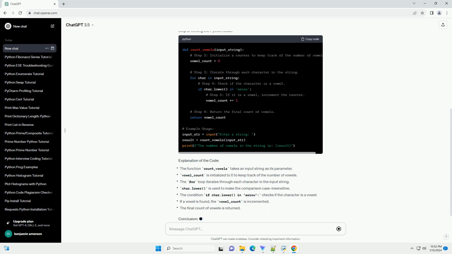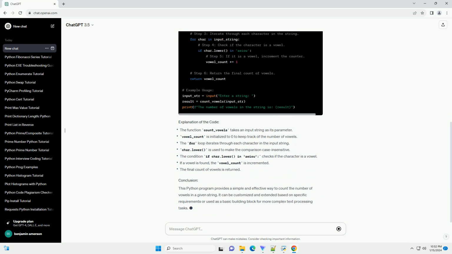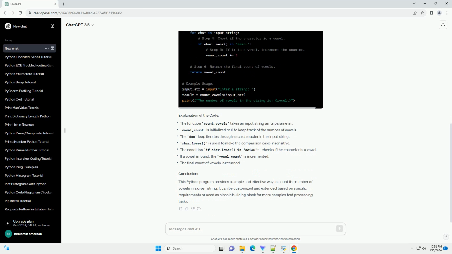This Python program provides a simple and effective way to count the number of vowels in a given string. It can be customized and extended based on specific requirements or used as a basic building block for more complex text processing tasks.